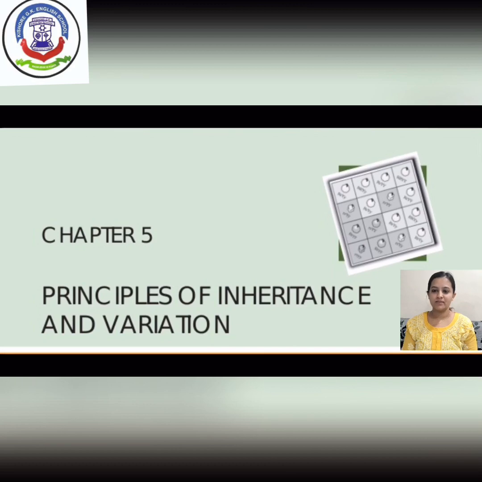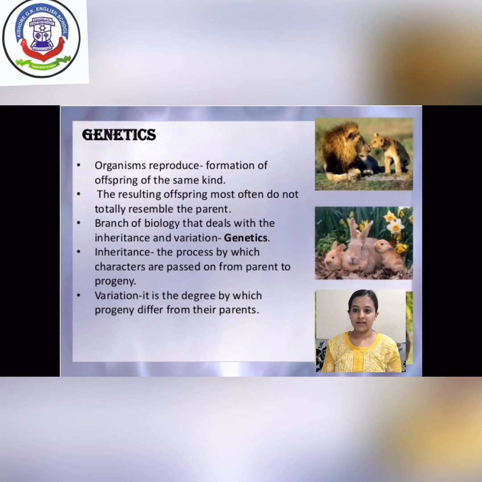So let us begin with chapter number 5. It is Principle of Inheritance and Variation. First of all, what is genetics?